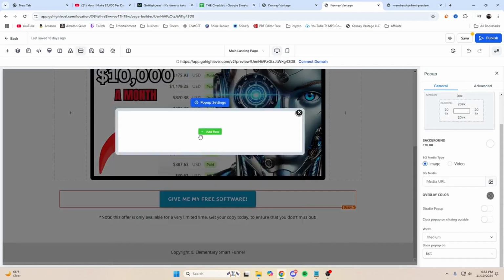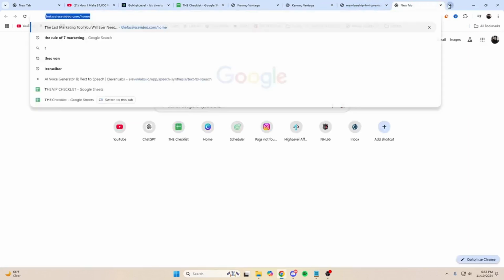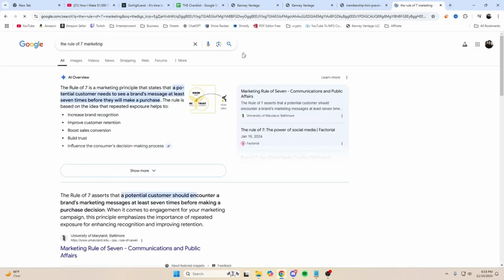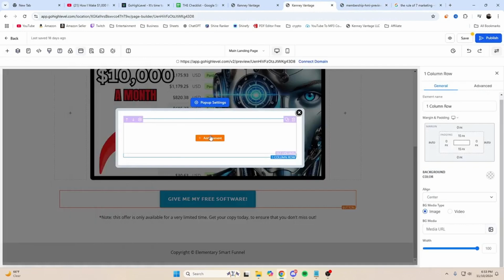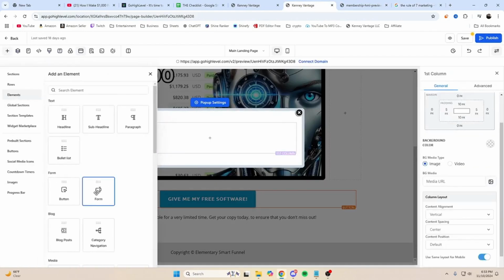And the reason that we need to build a form in front of the affiliate link is because there is something called the rule of 7. The rule of 7 in marketing is basically the psychology that says that no one's going to buy from you unless they've seen you more than 7 times. So how do we get that done? Well, we capture their email, we email them a bunch of times, and we're going to automate that with artificial intelligence and a CRM that is going to do it for us so that we don't have to do it every single time. So what we're going to do is go back, add a row, add a column, add an element, and then add a form here.